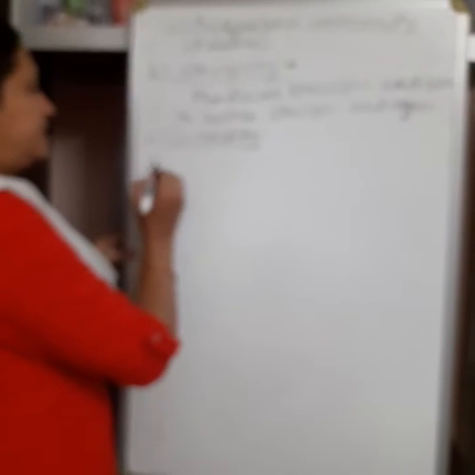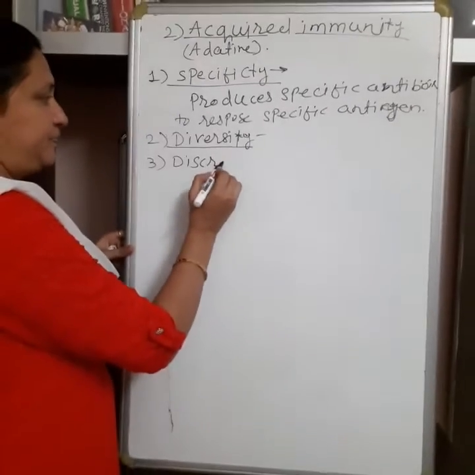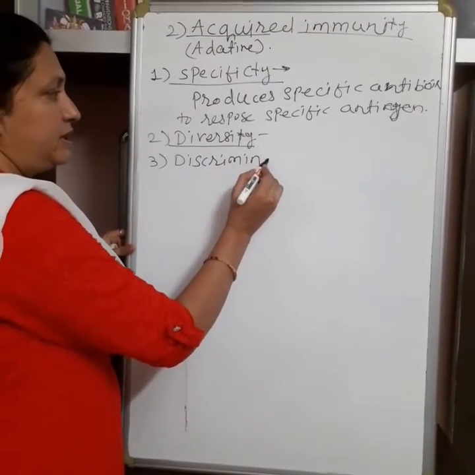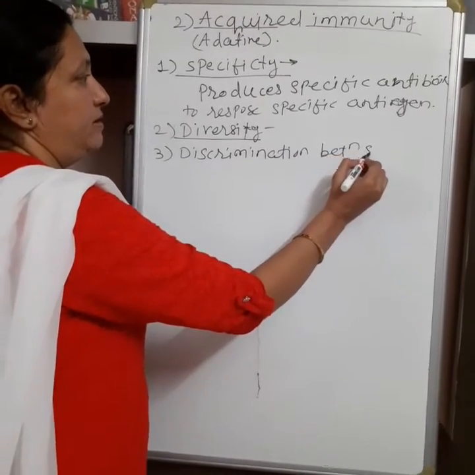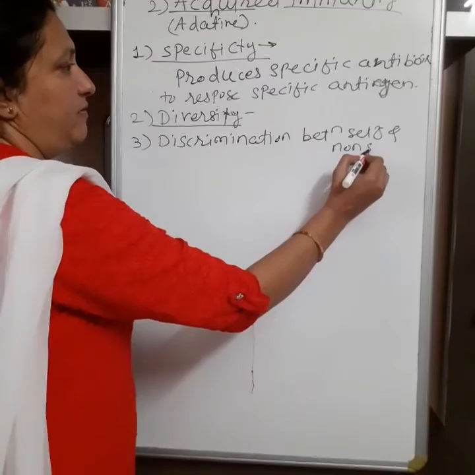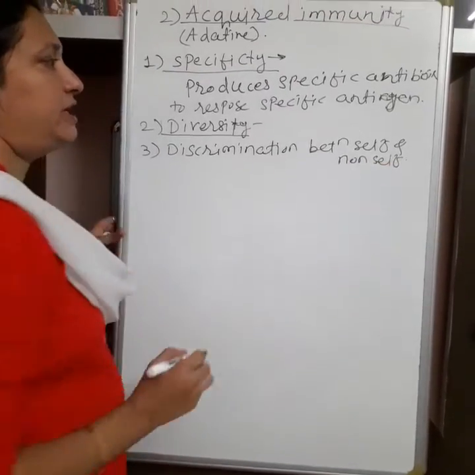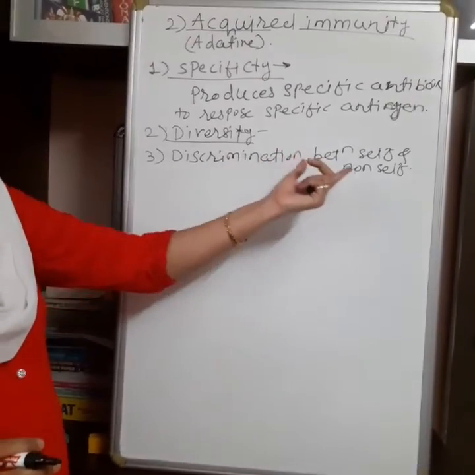Then the next characteristic of acquired immunity is discrimination between self and non-self, means this immunity can differentiate between the body's own cell and the foreign cell.